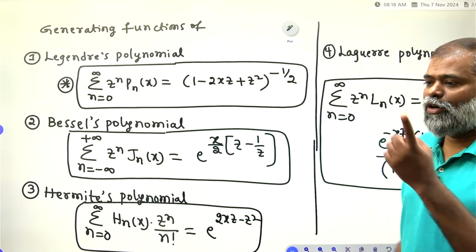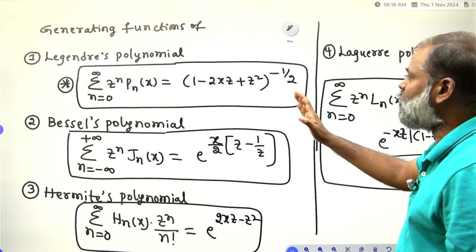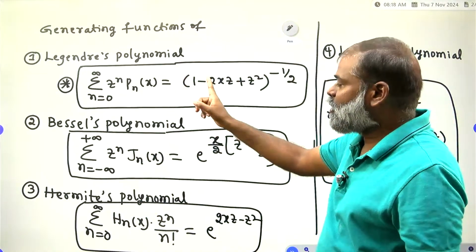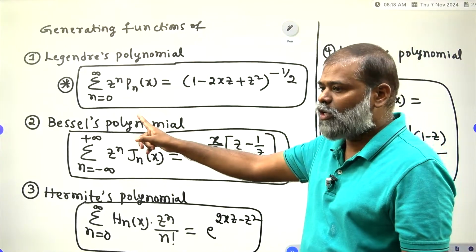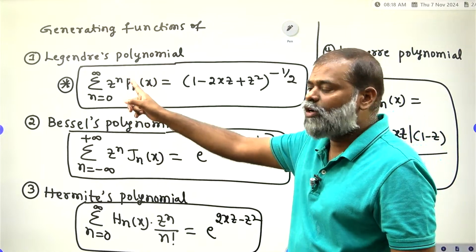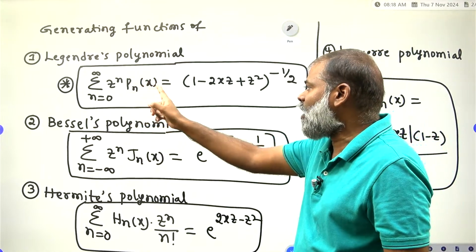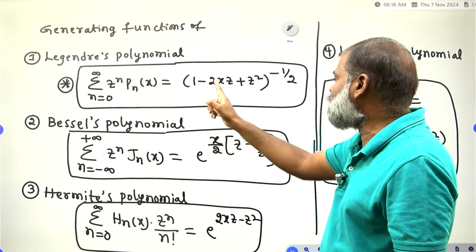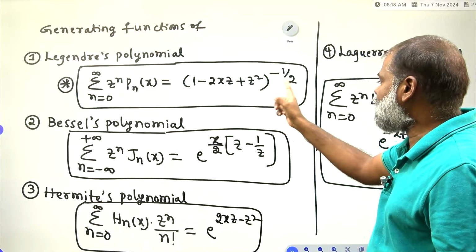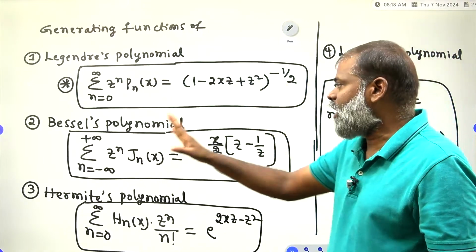Now I am coming to the options. Once again, the generating function of the Legendre polynomial is summation n equals 0 to infinity z to the power n Pn of x is equal to (1 minus 2xz plus z square) to the power of minus 1 by 2.